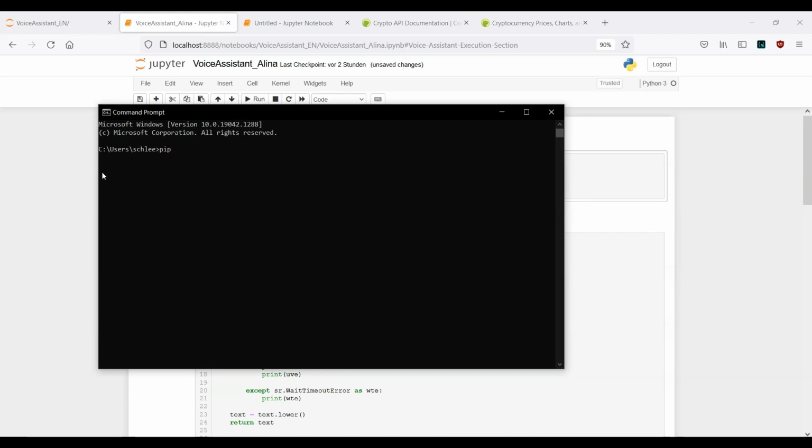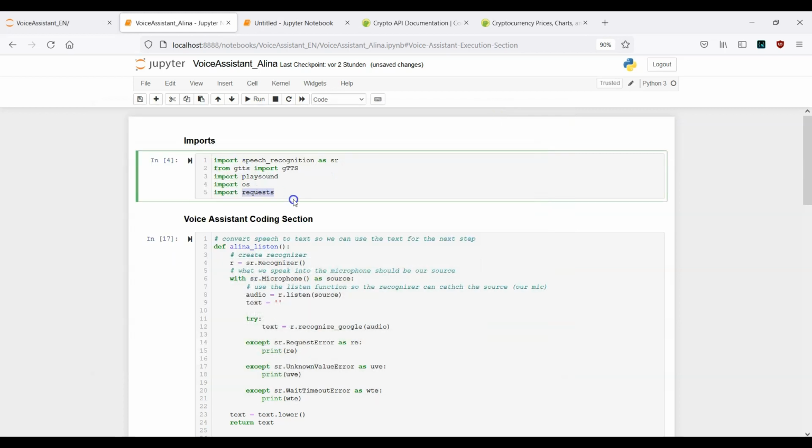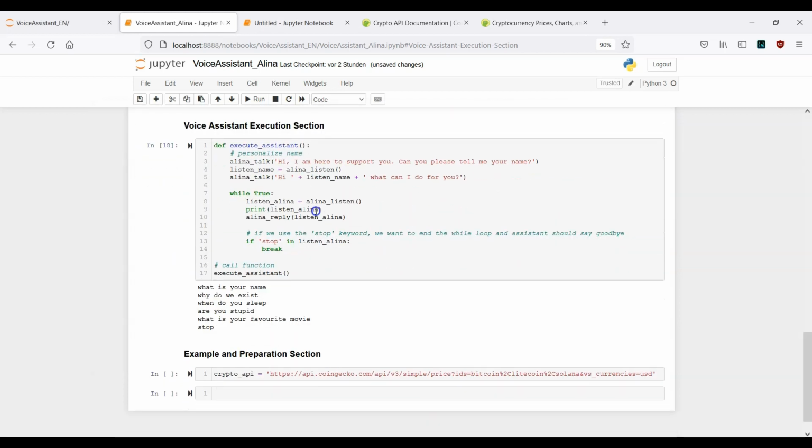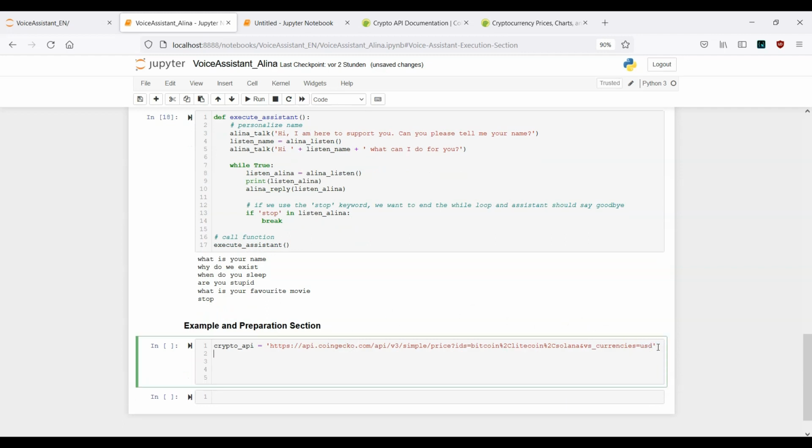Let me take a look inside the cmd: pip install requests. If this is not already done, open your command prompt and type in pip install requests, and then you can make use of the requests module. All right, so this is our URL.